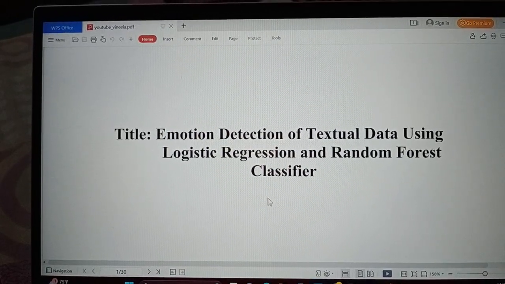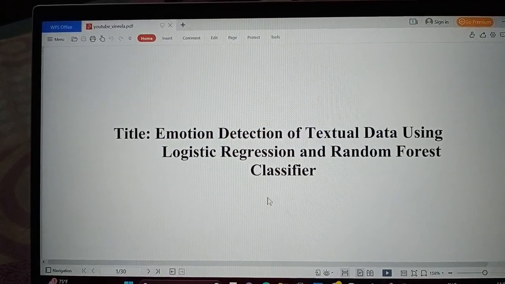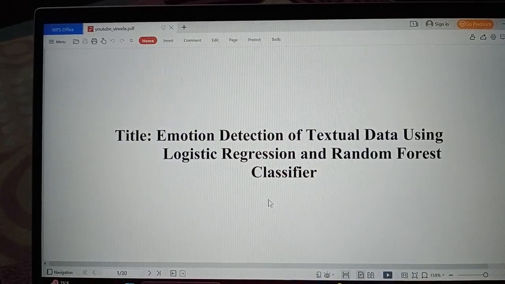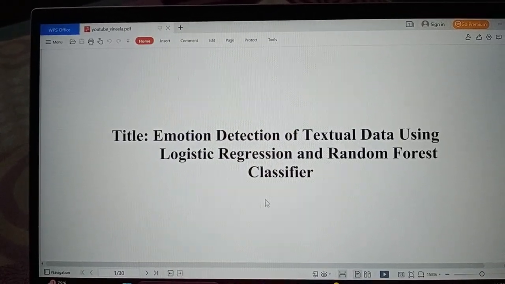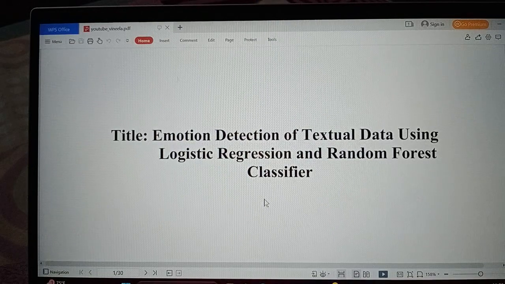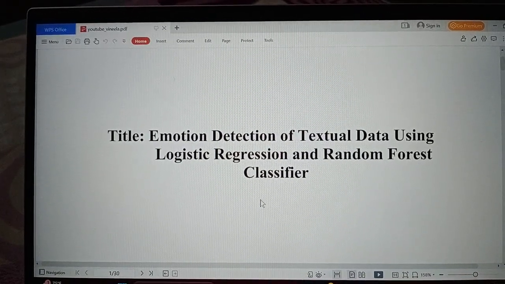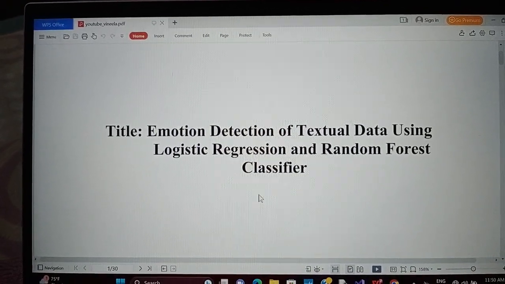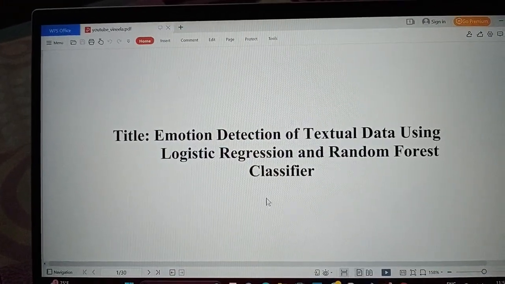Today I would like to discuss the project work that I have carried out in my final semester of MCA. The title of the project is Emotion Detection of Textual Data Using Logistic Regression and Random Forest Classifier.